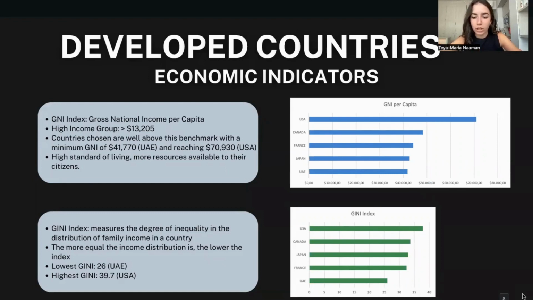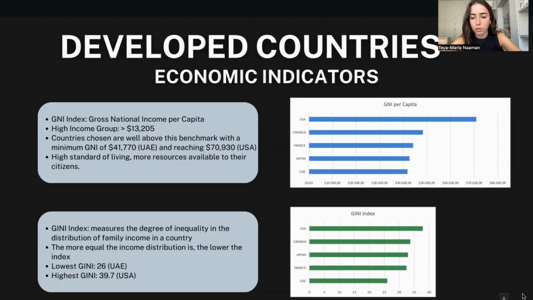Depending on the GNI, countries are divided into four categories: low income, lower middle income, upper middle income, and high income group. If a country's GNI is greater than $13,205, it's classified into the high income group.